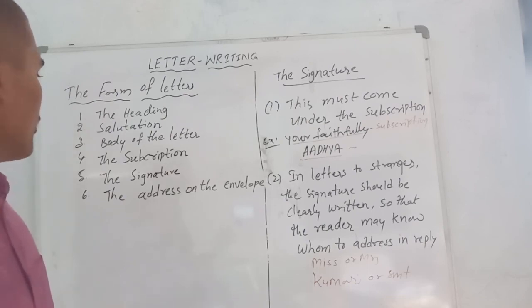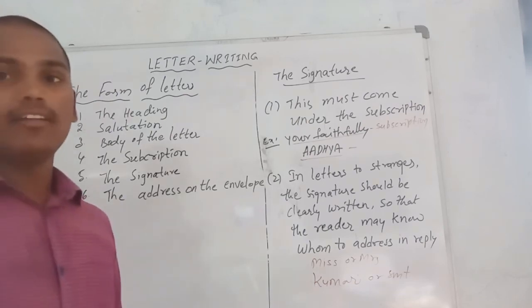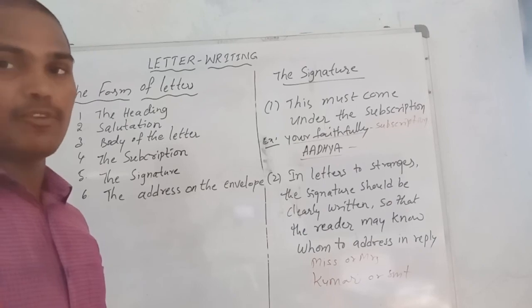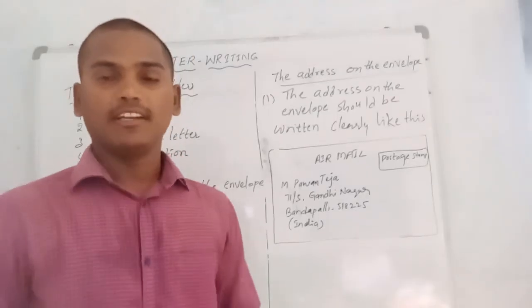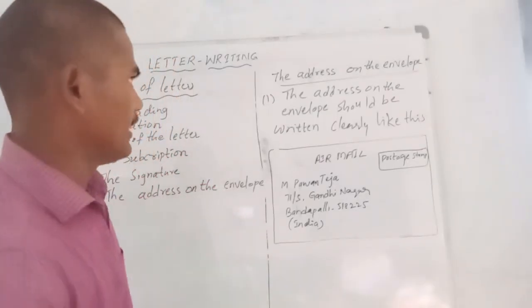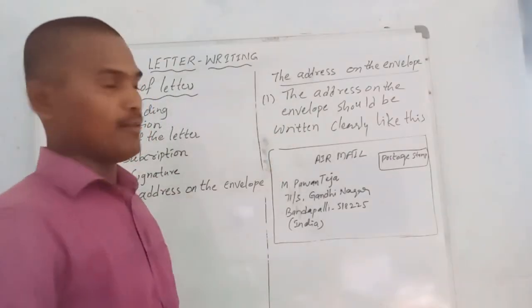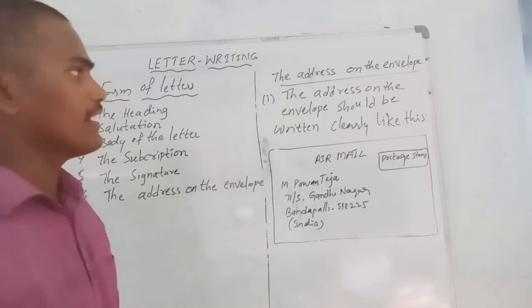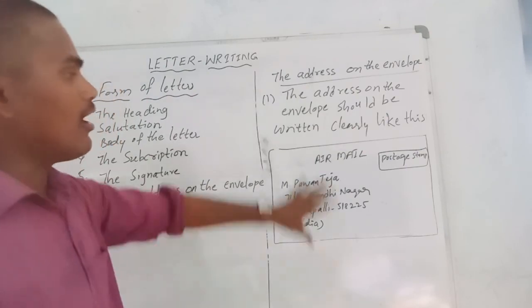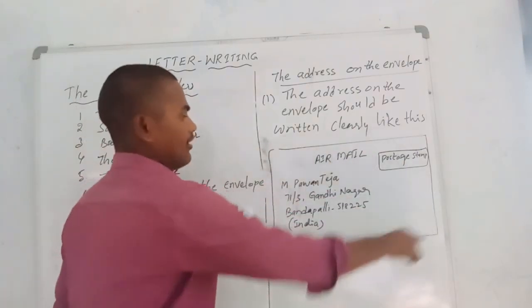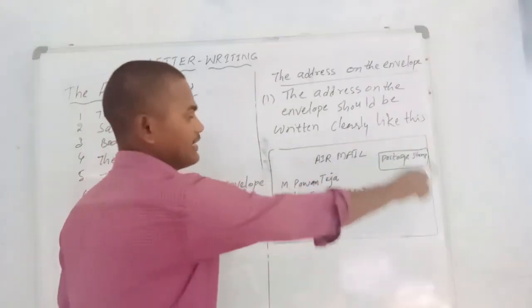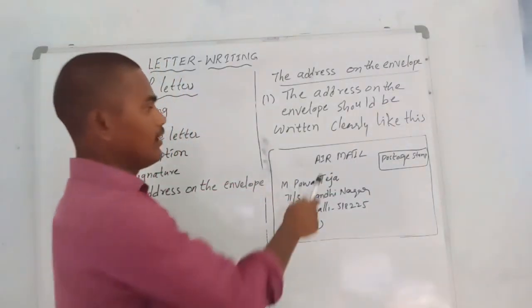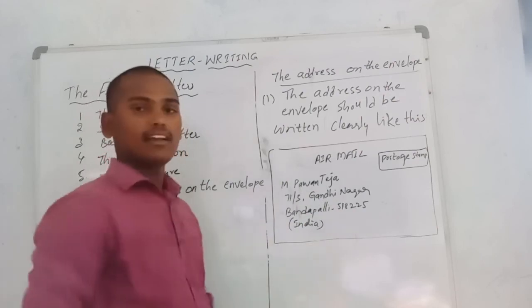And one more thing, that is the sixth part we have left. Let us discuss that. Okay students, the sixth part of the letter, the address on the envelope. The address on the envelope should be written clearly like this. You know it is called an envelope. So on the envelope, the address should be clear.